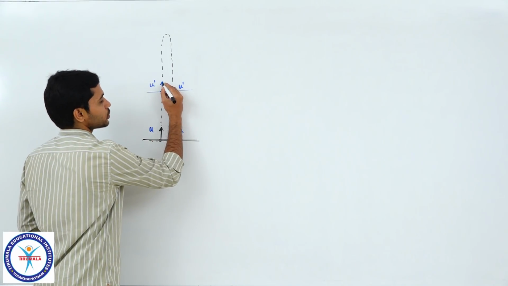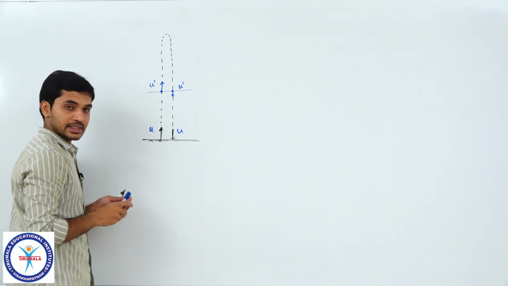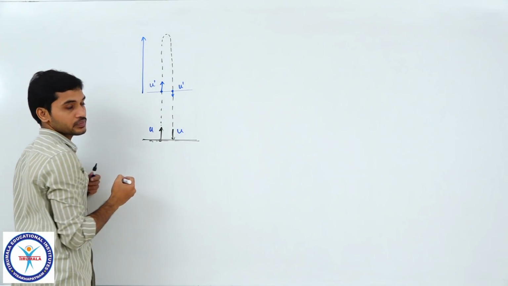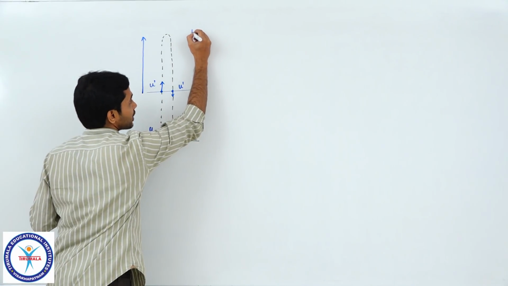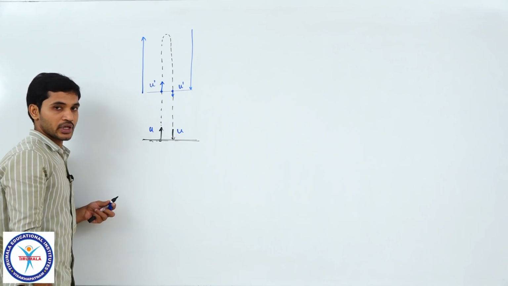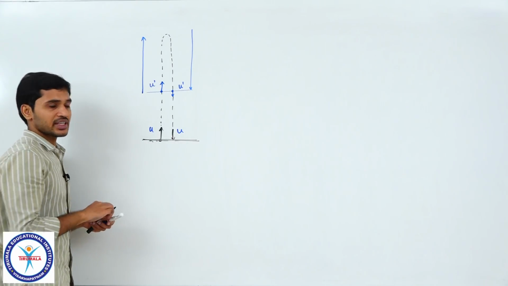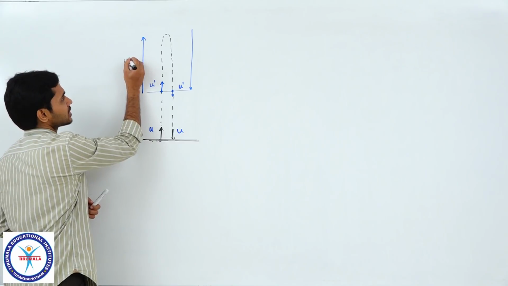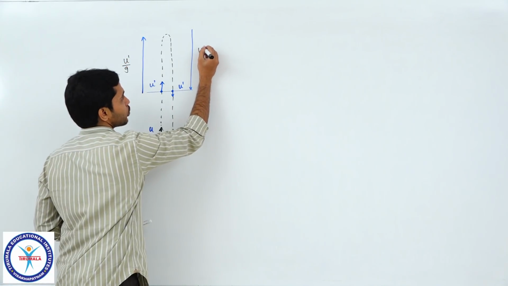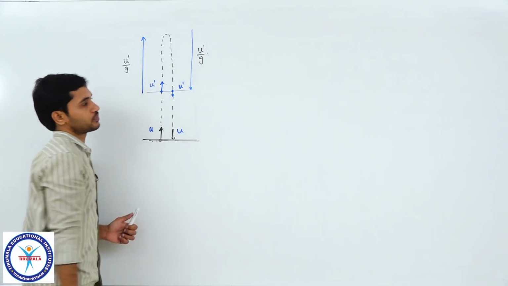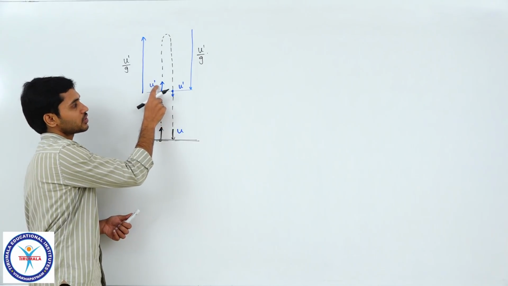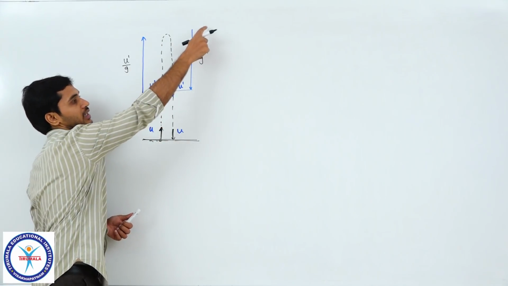So here the speed is u dash, the speed is u dash. Can I say that the time it takes for the particle to travel from here to here and the time it takes to travel from here to here will be the same, right? Now why I am saying this is because we know that this time it is u dash by g and this time will be u dash by g as well, same. So for a particle which is projected with u dash, this will be the ascent and this will be the descent, right.